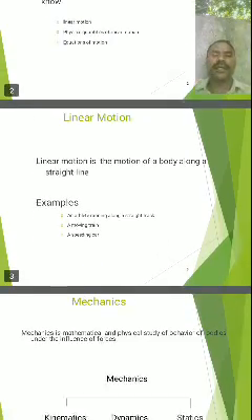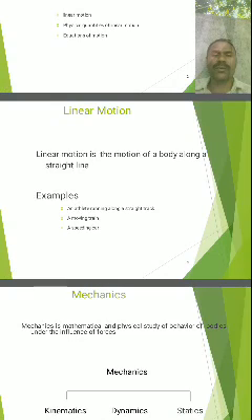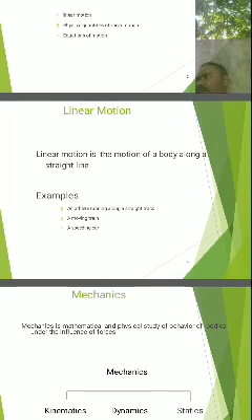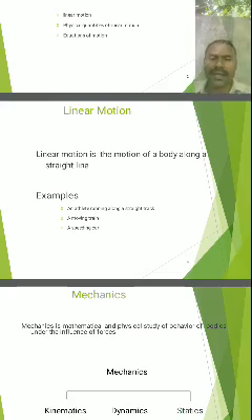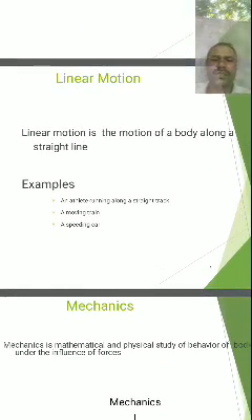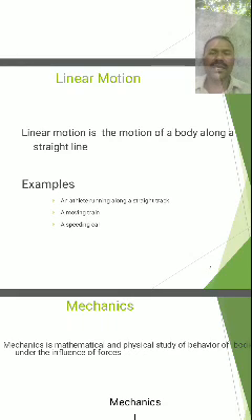So linear motion is the motion of a body along a straight line. Examples are an athlete running along a straight track, and a train moving along the rails, between the two rails. And a car, or vehicle, moving along a horizontal straight road is also called linear motion.